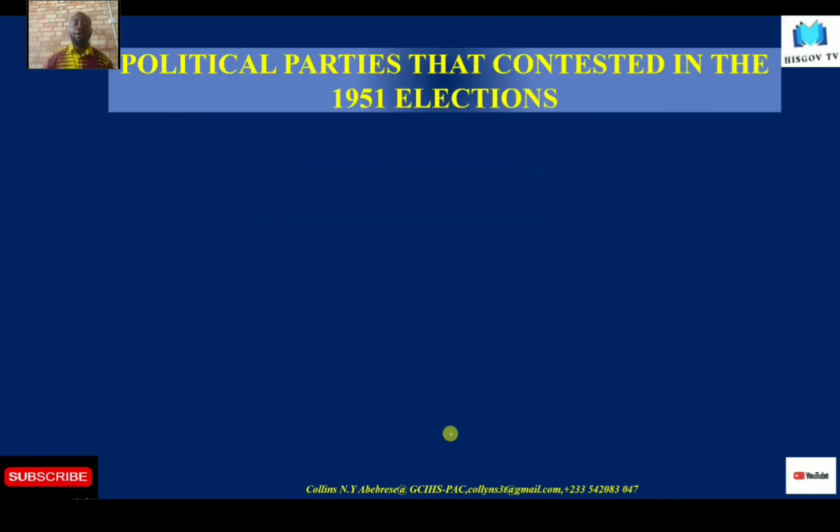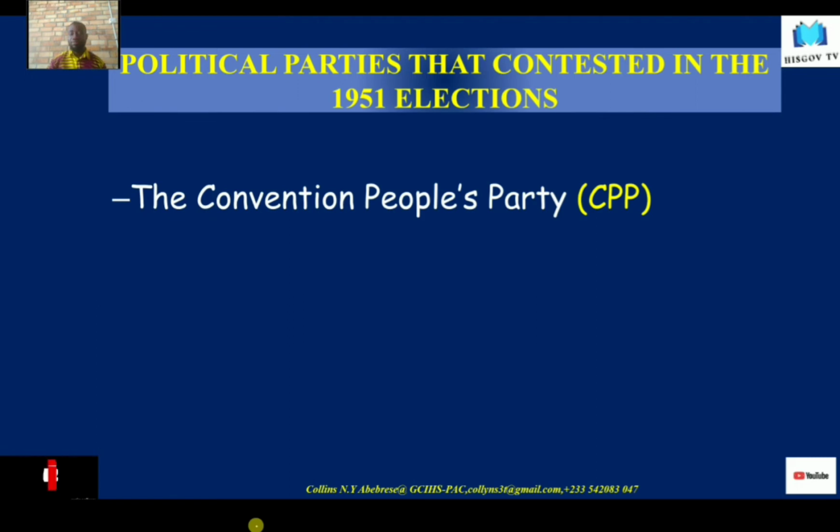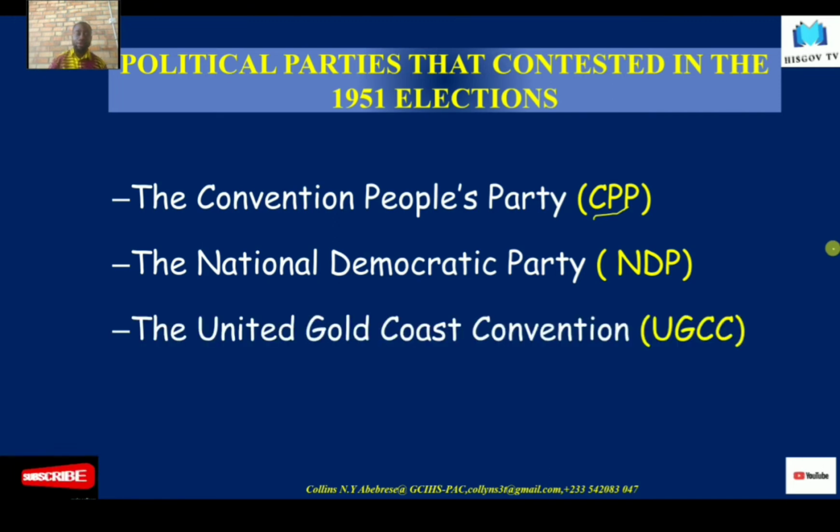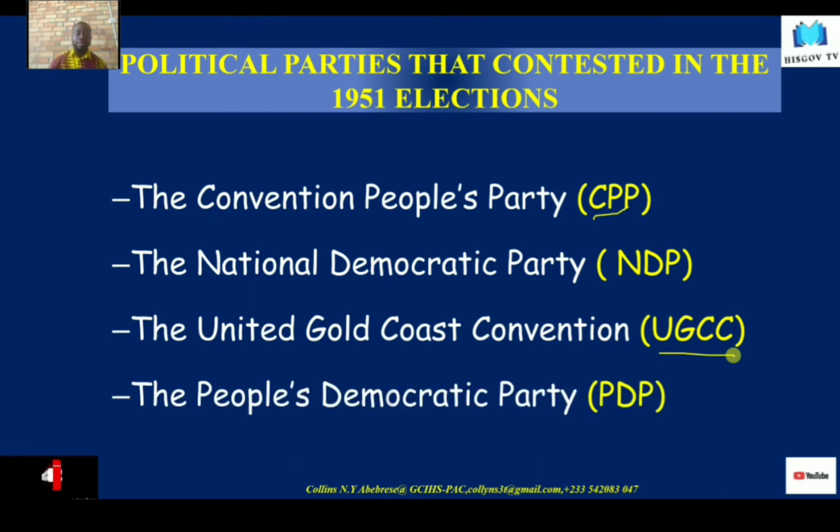Good. So all those 21 years and above were eligible to vote in this election. So let's take a look at the political parties that contested in the 1951 election. The first of them, of course, and you will be able to mention the most popular, is the Convention's People's Party, the CPP, which of course would certainly contest. Then we also had the National Democratic Party, the NDP, and the United Gold Coast Convention, another popular party, the UGCC, and then the People's Democratic Party, the PDP.